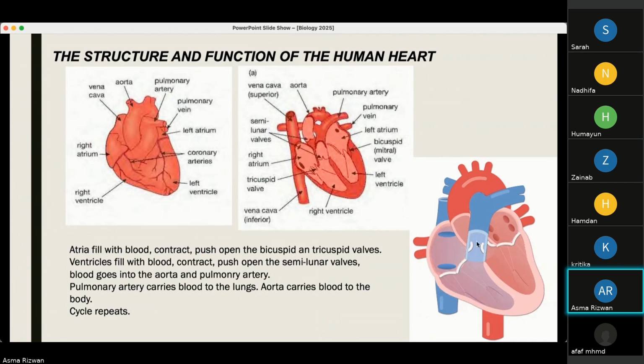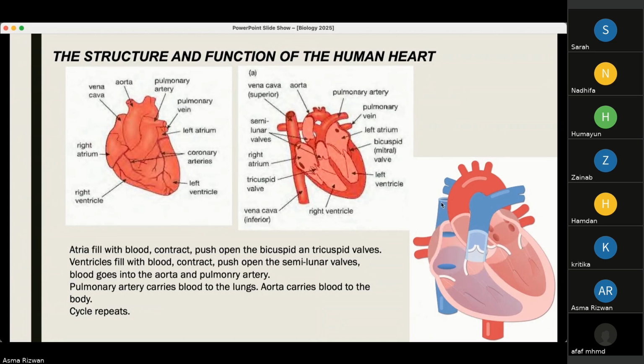The semilunar valves open up and carry blood into the aorta. Now, these semilunar valves in the aorta also prevent backflow of blood into the left ventricle. This aorta then carries blood to all parts of the body. And this cycle keeps on repeating.